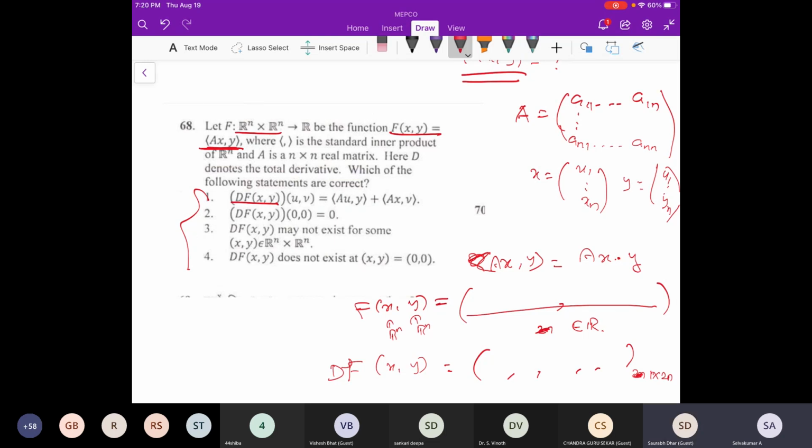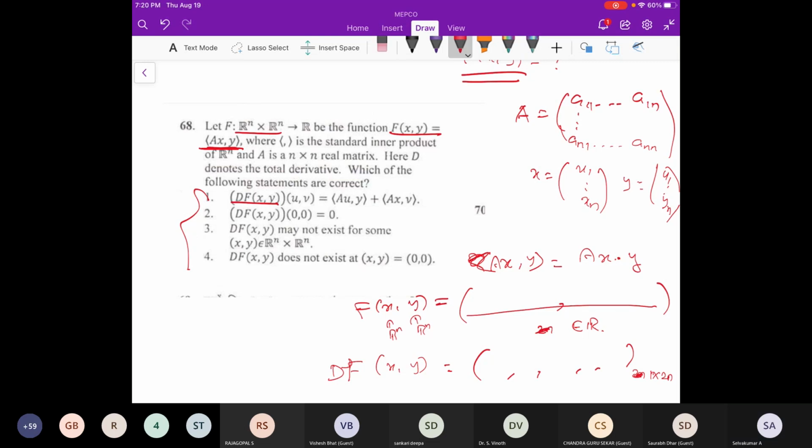Sir, this f of xy equals that inner product, it is a linear map. No, that is not a linear map. That's why I'm doing this. Otherwise, I could have told you. This is not a linear map. You prove it otherwise. This is a basic thing. You can easily show it. Anyway, is that clear, what I'm saying? So you just check the answers.